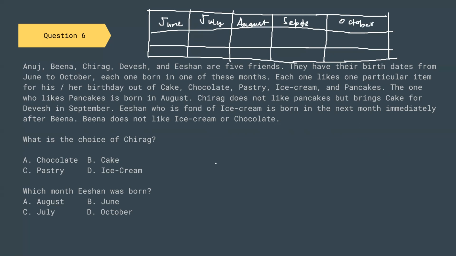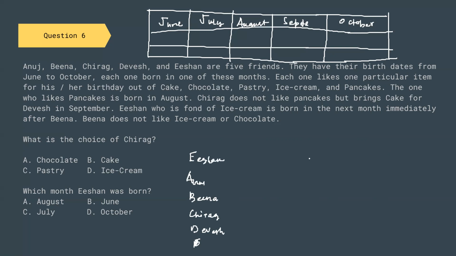Now we have 5 friends: Anuj, Bina, Chirag, Divesh, and Ishan. Let us write Ishan on the above.